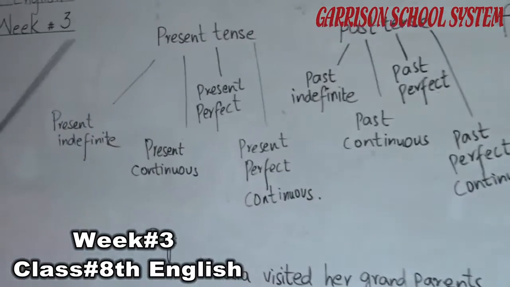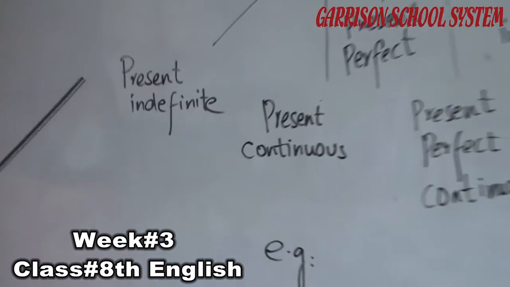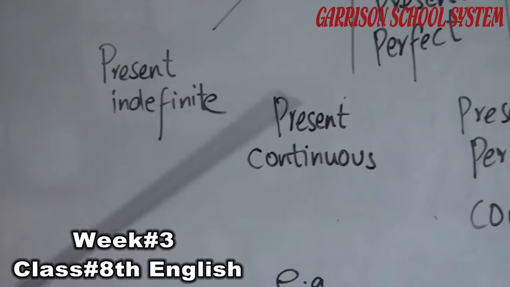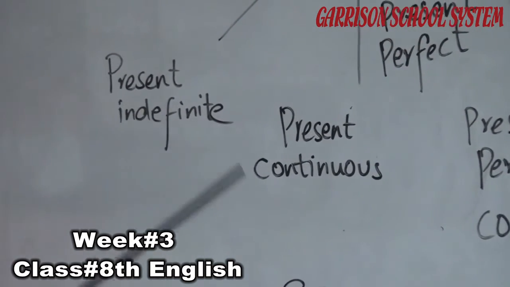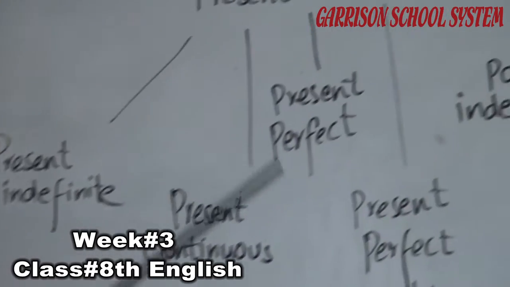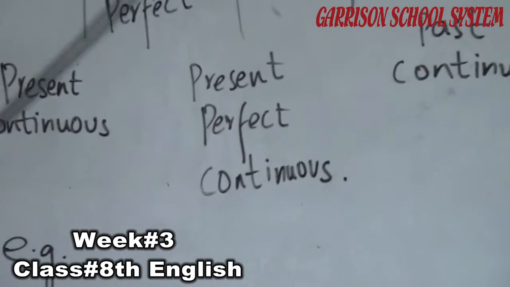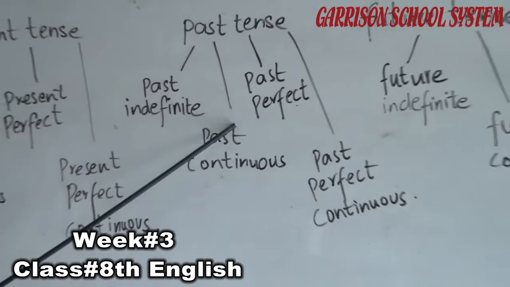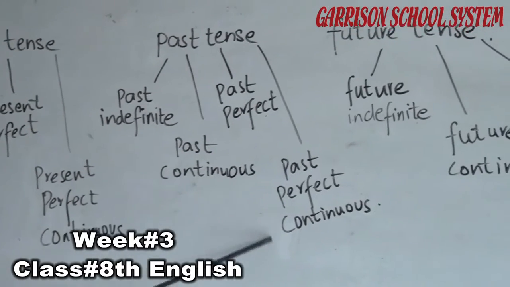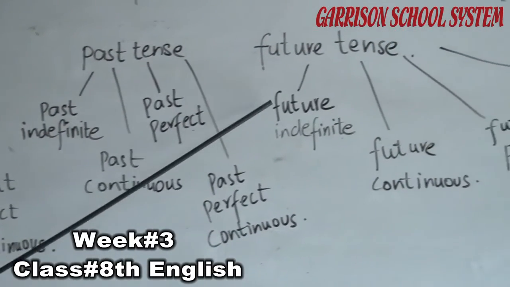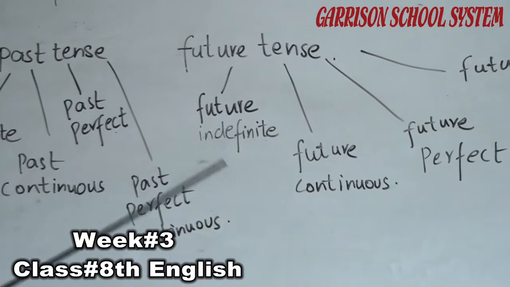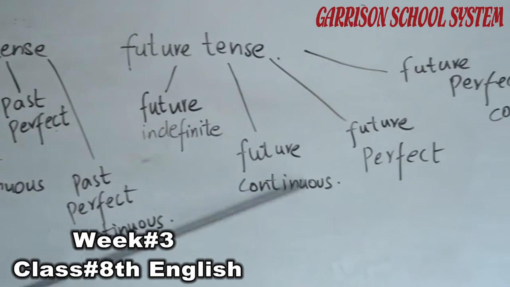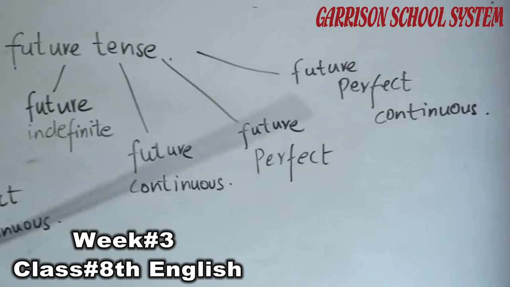These tenses are further divided into 4 types: present indefinite, present continuous, present perfect and present perfect continuous. Same with past: past indefinite, past continuous, past perfect, past perfect continuous. Then with future tense: future indefinite, future continuous, future perfect continuous.